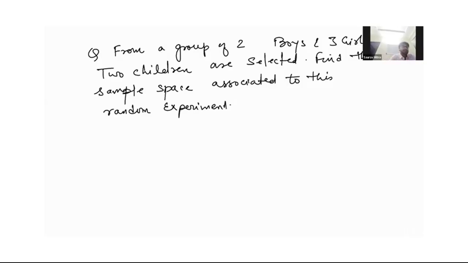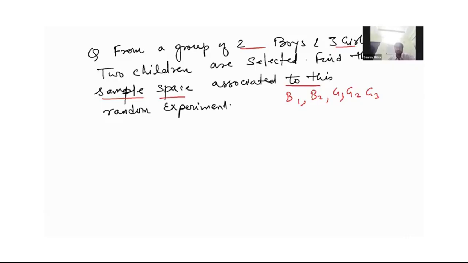Okay, see, from a group of 2 boys, B1 and B2, and total candidates I have 5, G1, G2 and G3. 2 children are selected. Okay, I have to find the sample space.